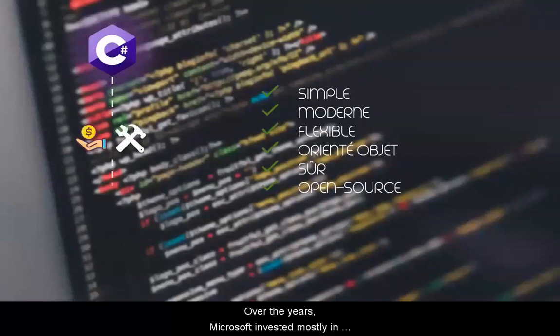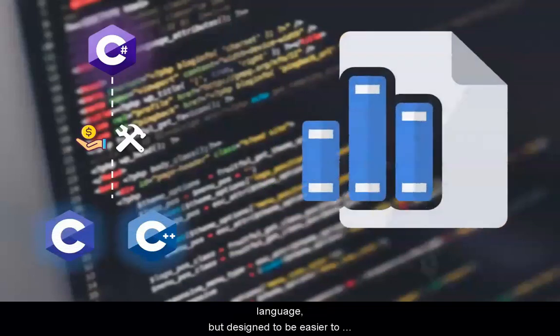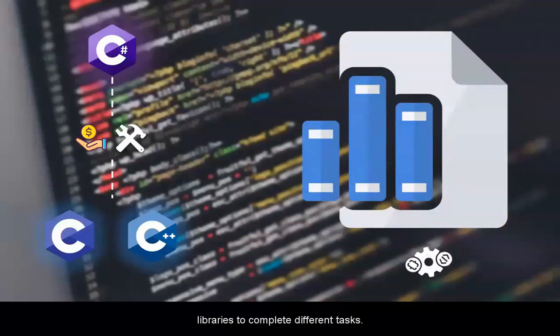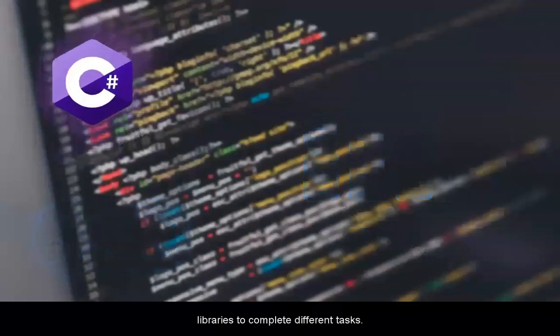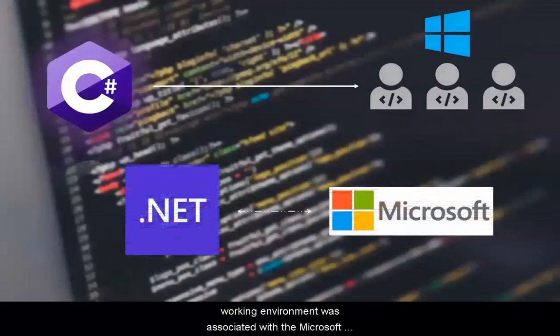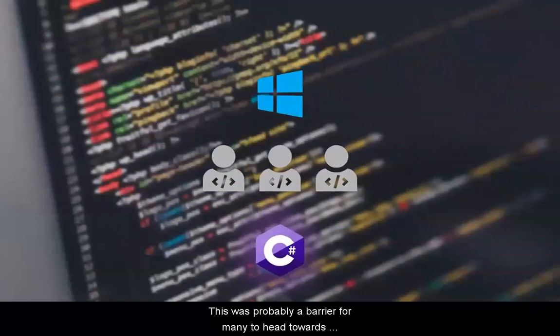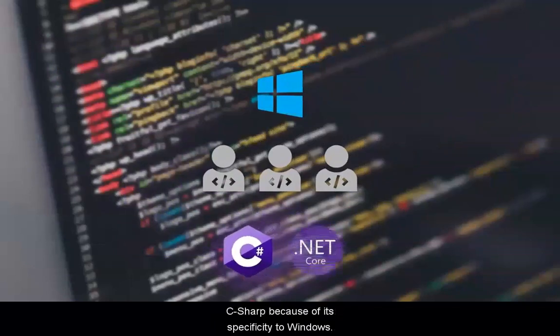Over the years, Microsoft invested mostly in its own development. Based on C and C++ language, but designed to be easier to use, it has a wide collection of libraries to complete different tasks. At its inception, C# was a language exclusively for Windows developers since the .NET working environment was associated with the Microsoft operating system. This was probably a barrier for many to head towards C# because of its specificity to Windows.